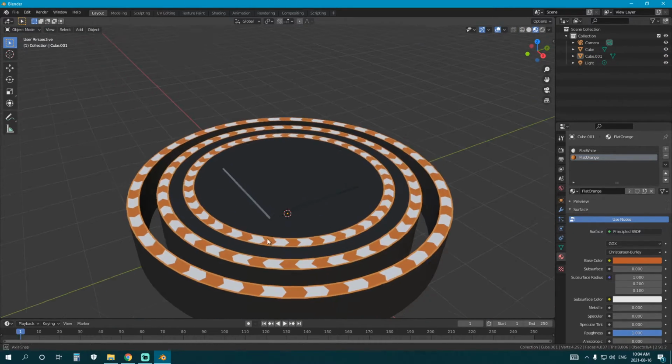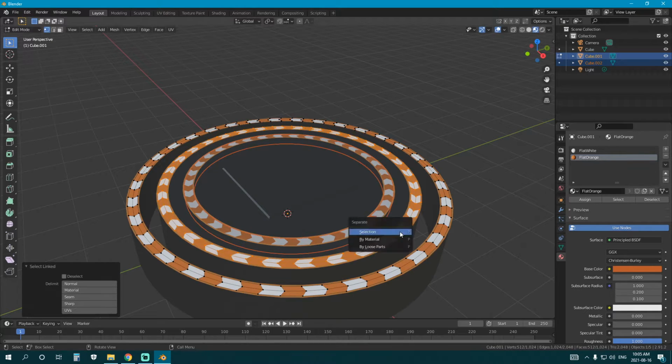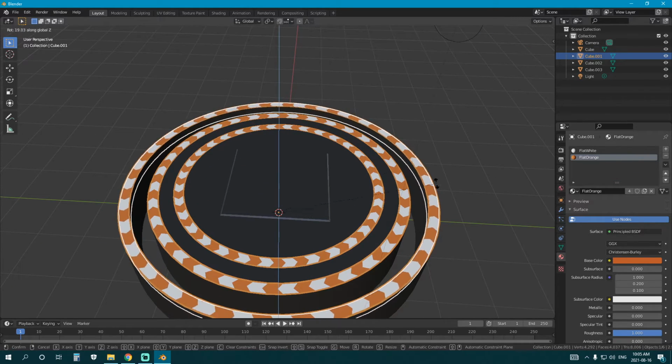Okay. So let's separate these now. Well, let's Shift N, recalculate normals, just in case we extruded in the wrong direction there. Never know. Let's separate this by selection, and let's separate that by selection. So now we have this one, right? So if we spin this in the game, this is what it'll do. And we can parent our character to this object, meaning he will rotate with it.